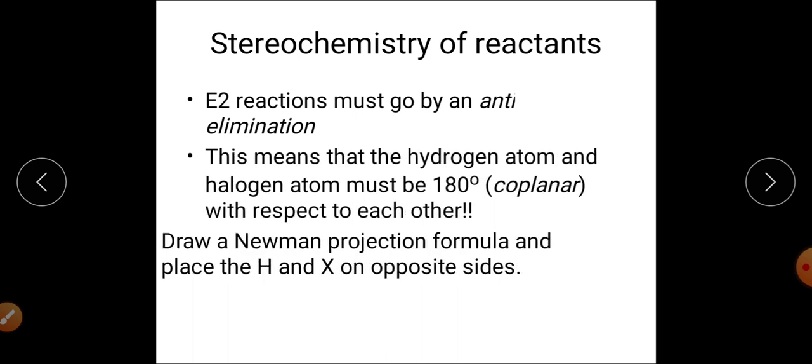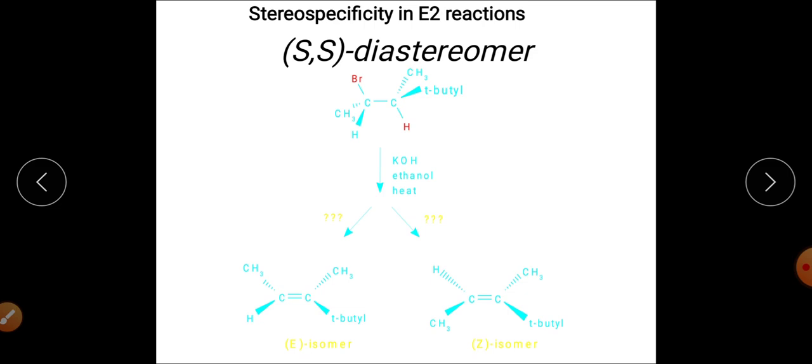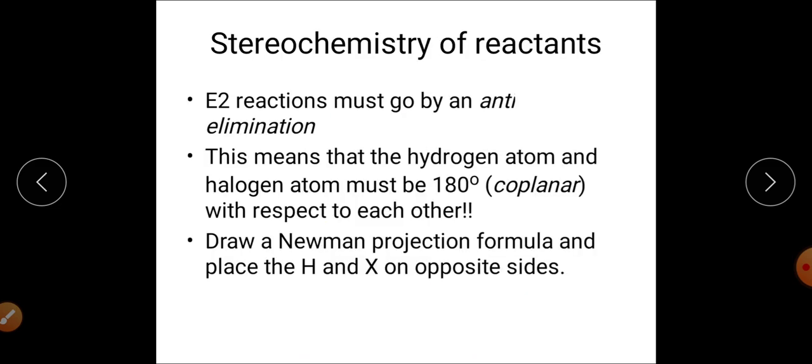Now when we talk about the stereochemistry of this reaction, and particularly the direction of the elimination reaction, we find that the E2 elimination, that is elimination bimolecular reaction, is a regioselective reaction. The first point about the stereochemistry of this reaction is that E2 is basically a regioselective reaction, that is, constitutional isomers will be synthesized.